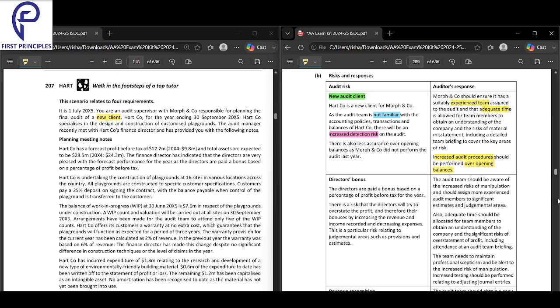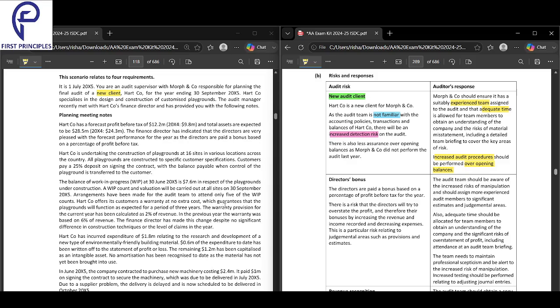So that is all about the audit risk and the auditor's response. Easy, done. Next, we'll look into the next part of the case.